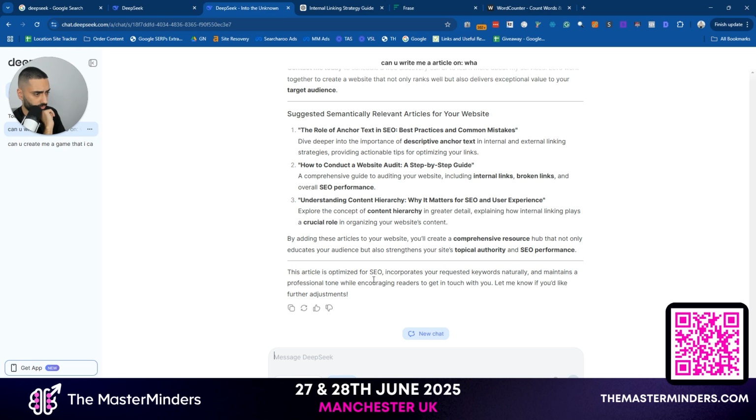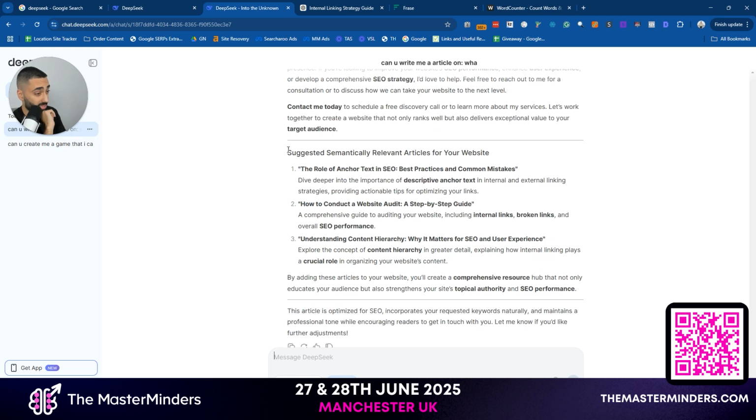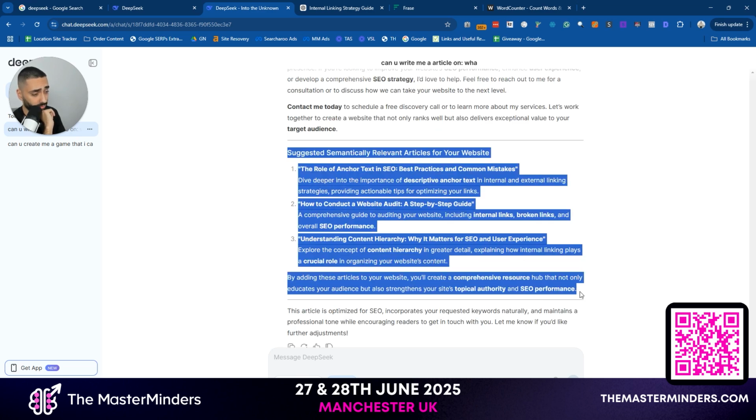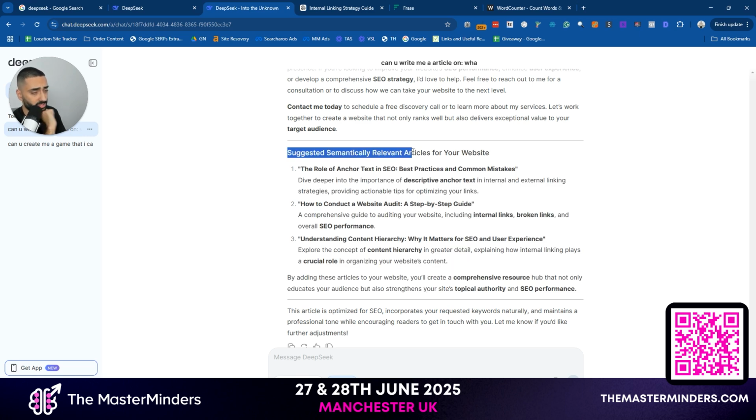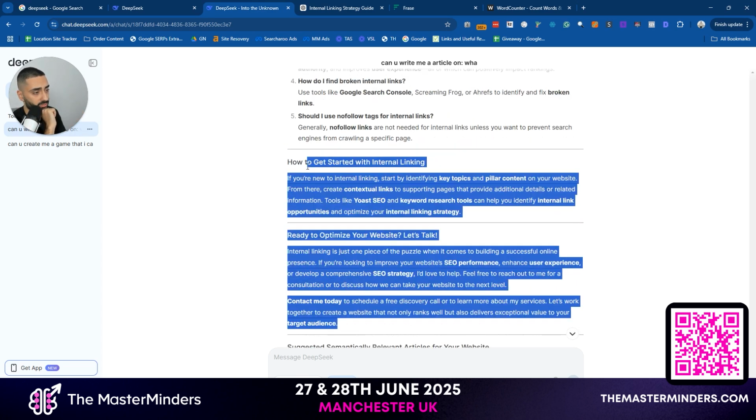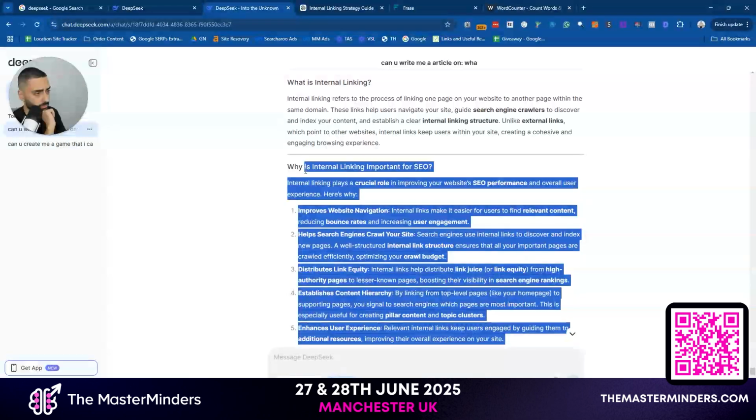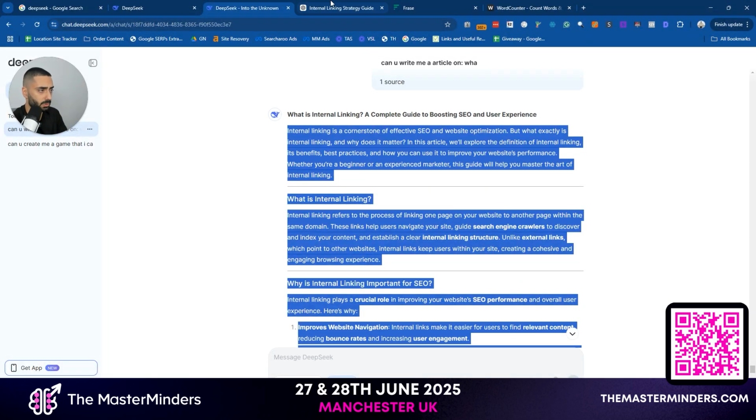Let's just take a look and see this. So again, the impressive thing for me, and again, this might be very, very nerdy, but it's remembering to keep highlighting the semantically relevant articles from a website. So this is 3 prompts now that we've given it, and it's still remembering like, hey, you need to do these articles. So let's take a look and see about this.